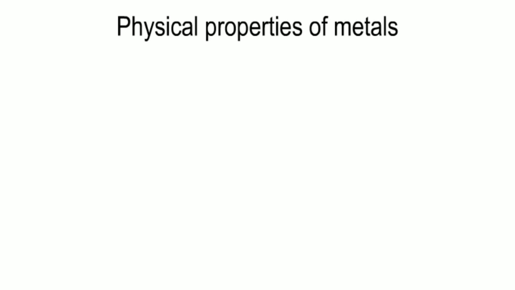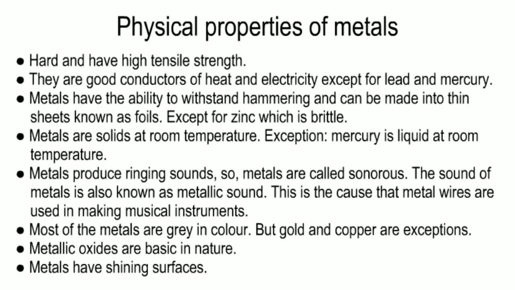Physical properties of metals: hard, and have high tensile strength. They are good conductors of heat and electricity. Except for lead and mercury, metals have the ability to withstand hammering, and can be made into thin sheets known as foils, except for zinc, which is brittle. Metals are solids at room temperature. Exception: mercury is liquid at room temperature.